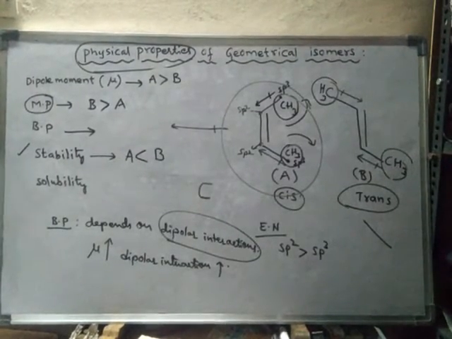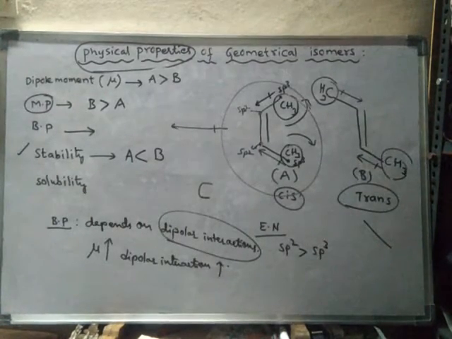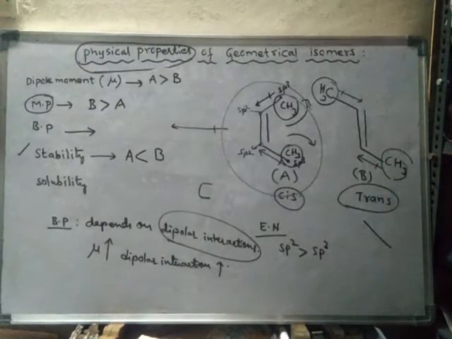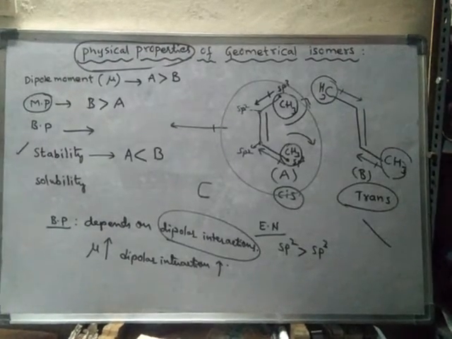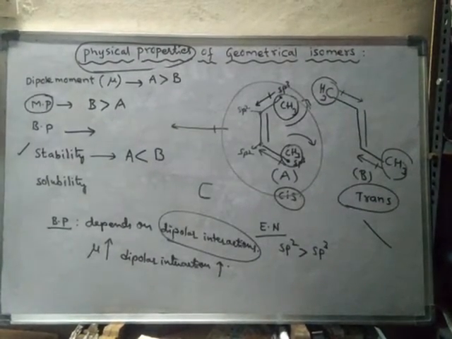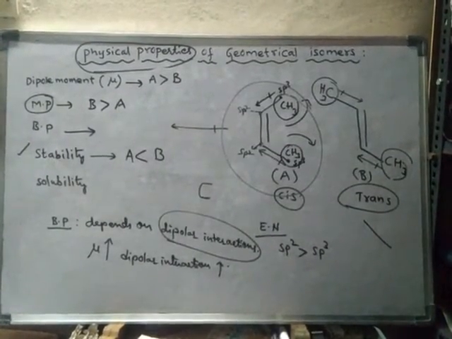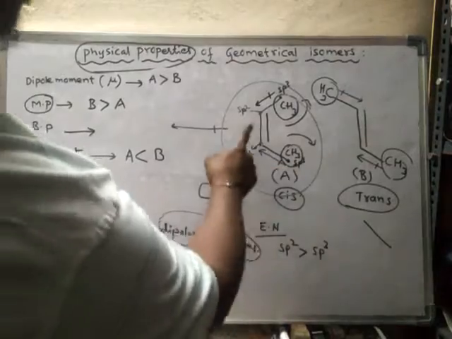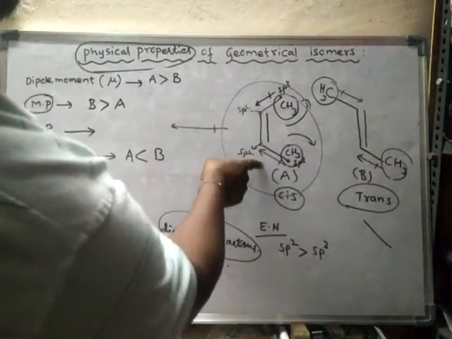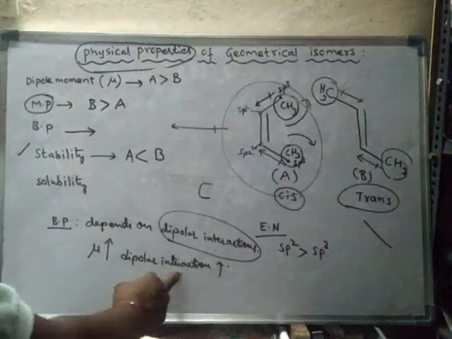Okay. So in the cis form, what happens? In the cis form the dipole moment is less. Sorry, in the cis form the dipole moment is more. In the cis form the dipole moment is more. Hence dipolar interaction will be more.